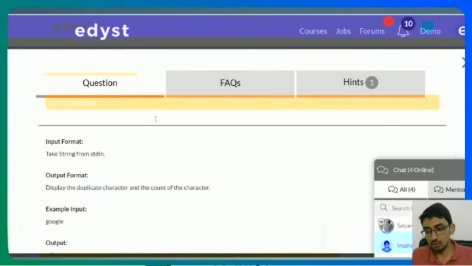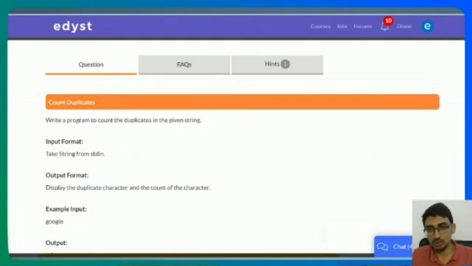Can you please give me hints on how to solve C pointer questions? Yeah, please attend tomorrow's session. We are going to discuss a lot about C pointers.